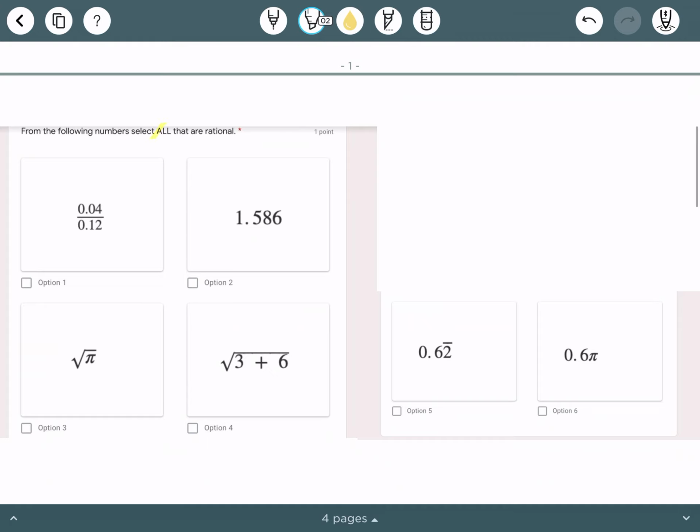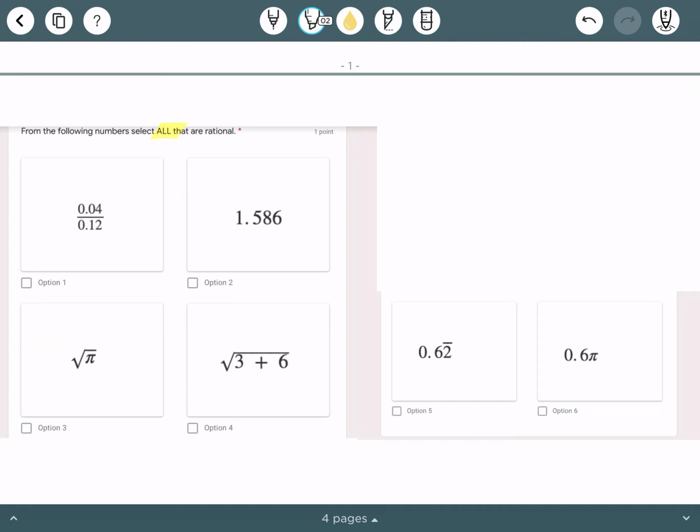So this all means that it's a possibility there could be more than one. So remember, we are looking for rational numbers. That means it's a number that can be written as a fraction, and in its decimal form, it either terminates or repeats. So all rational numbers. There could be more than one.